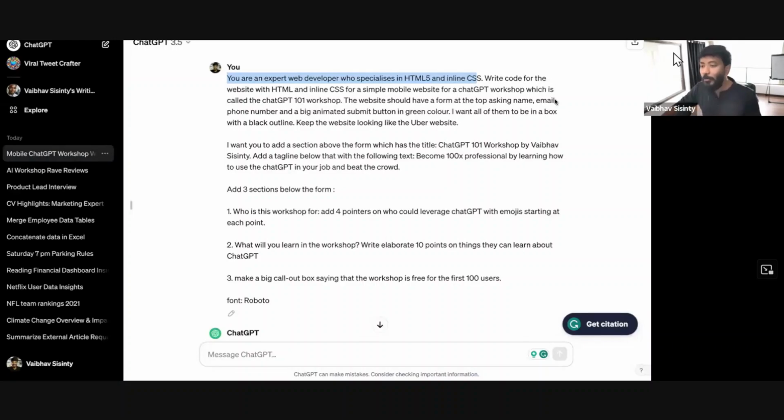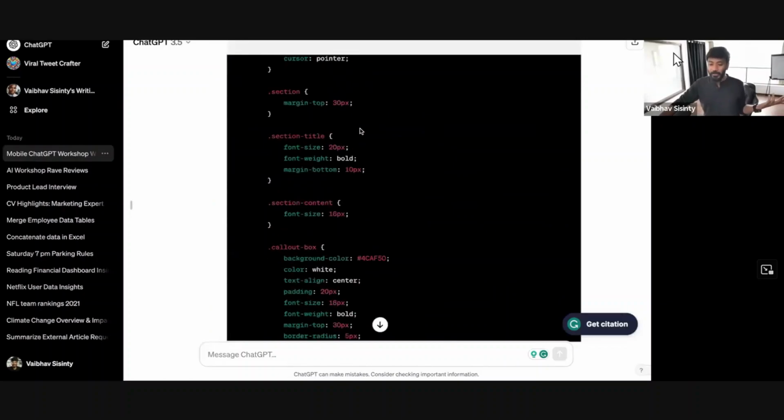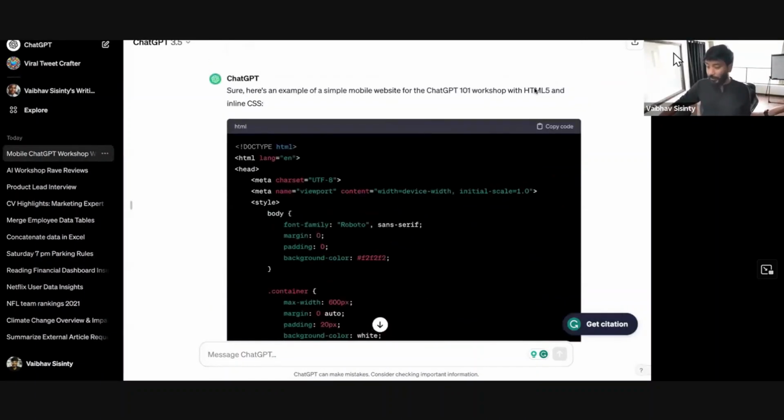The website should have a form, big animated button. I want all of them to be in black outline. Essentially, I'm explaining AI how I want the website to look like and add 3 sections and everything around it. And look at it. It has started to write code for this and has finished writing code for this as well as we speak. Now, all I have to do is click on copy code and use a code editor like phpcode.dev or Phoenix. It's also called as Phoenix.